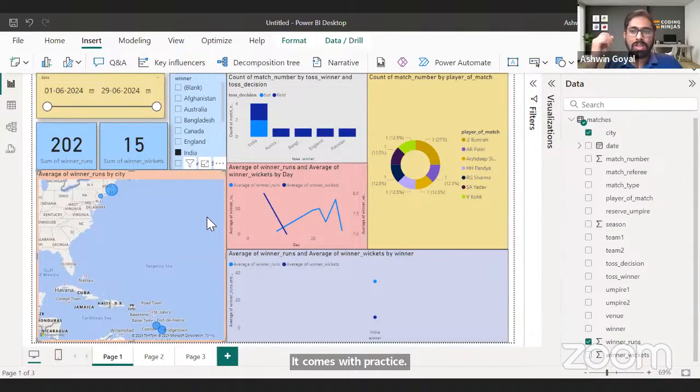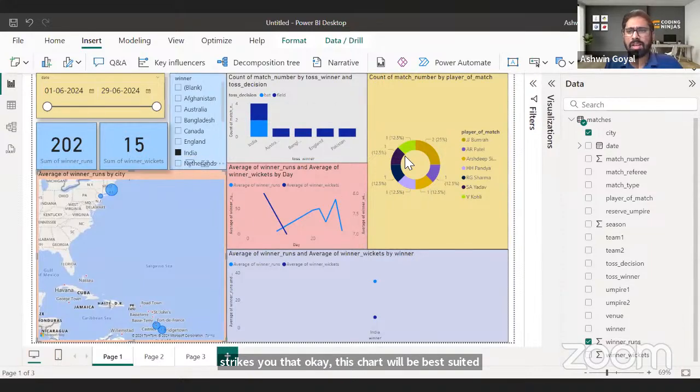I want to answer a question, right? My question is, how many runs did each winning team score? Which chart will best represent this or answer this question? So this comes with practice. Data storytelling also is an art more than a science. You learn with time, and then it strikes you that this chart will be best suited for this kind of question, for this kind of use case.